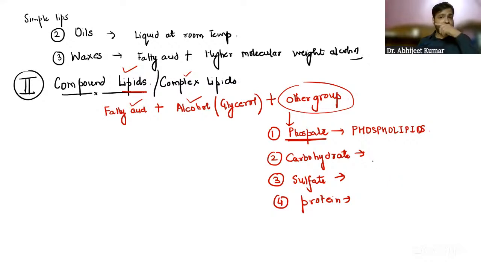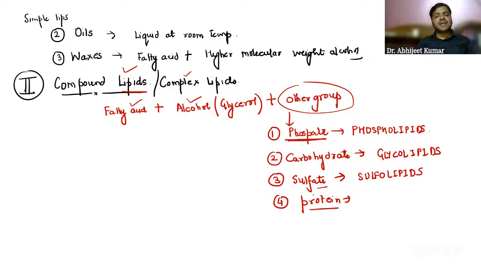You already know the storage form of carbohydrate in humans. It is glycogen. So it is glycolipids. Yes, Vikas Lamba has already told it correctly. It is sulfolipids. And what about protein? Anyone?